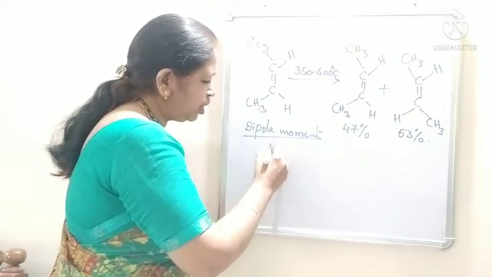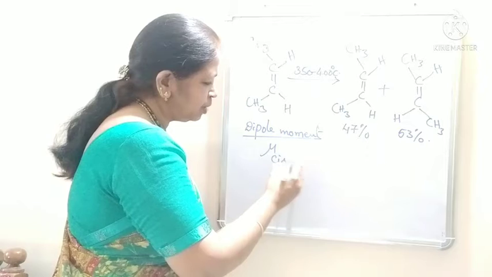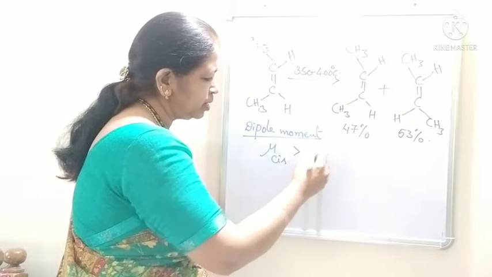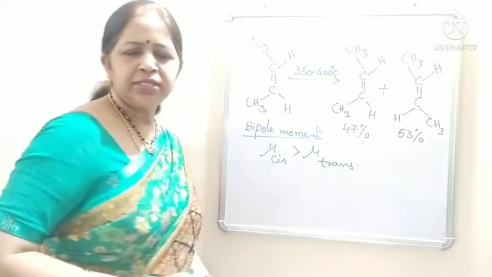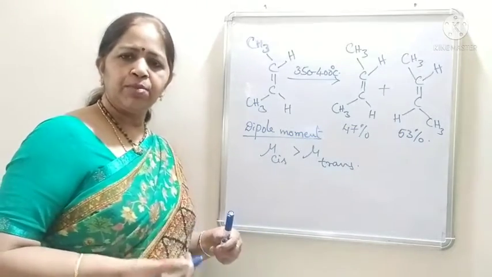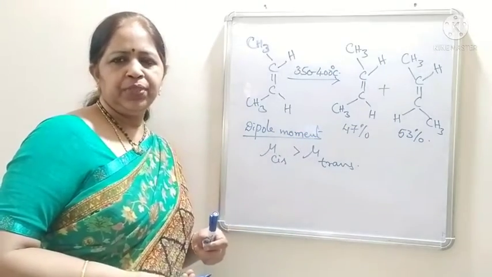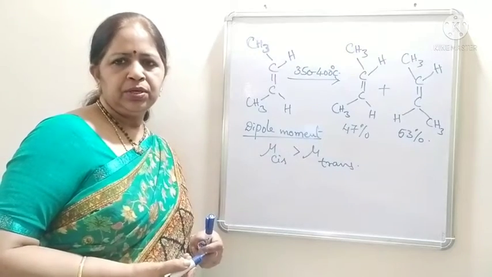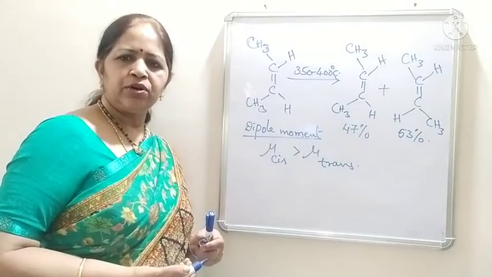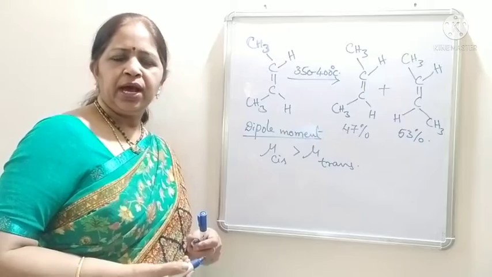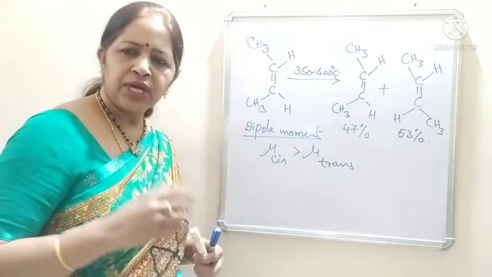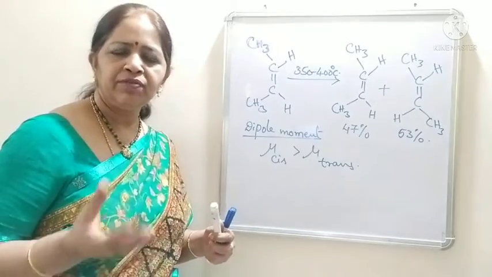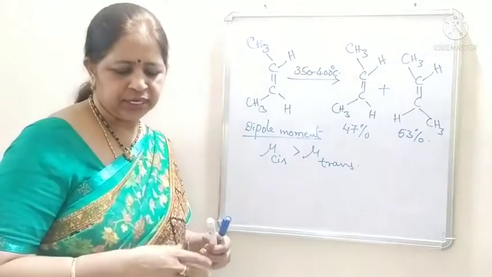The dipole moment of the cis isomer is always greater than the dipole moment of the trans isomer. Trans isomers may have zero dipole moment also sometimes. In symmetrical compounds, the trans isomers will have zero dipole moment. In unsymmetrical molecules, they may have some dipole moment, but it will be less than its cis isomer.